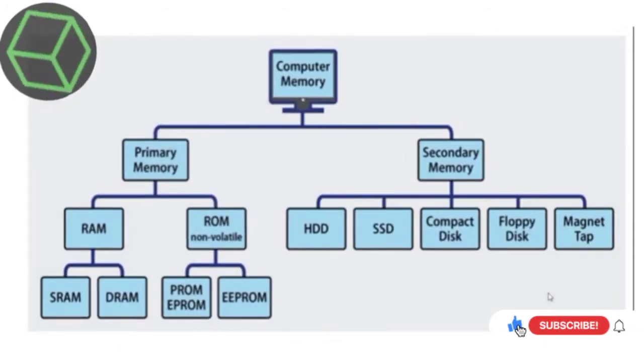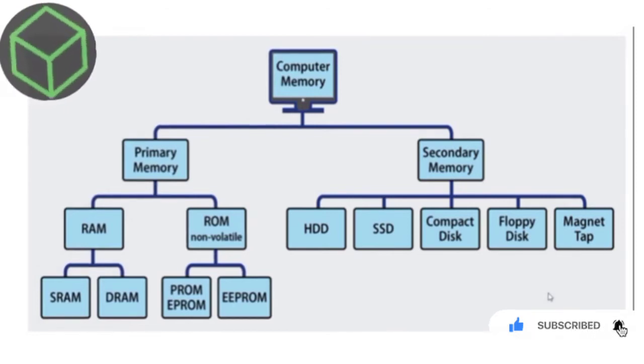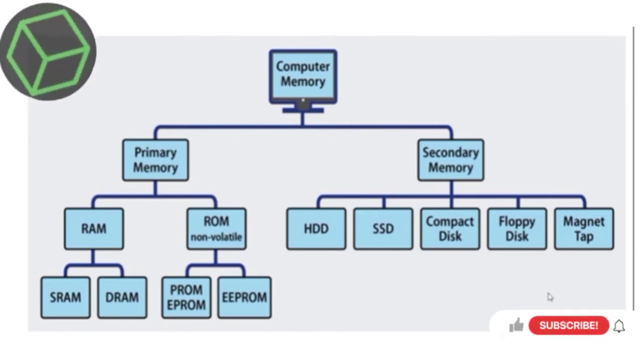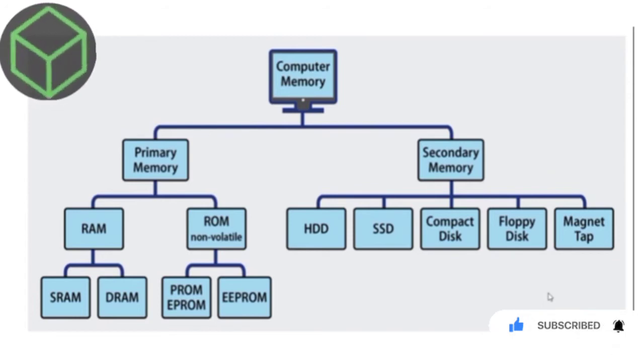Primary memory is divided into two kinds of memory, that is RAM and ROM. Secondary memory can be divided into types of memory, that is HDD, SSD, compact disc, floppy disk, and magnetic tape.